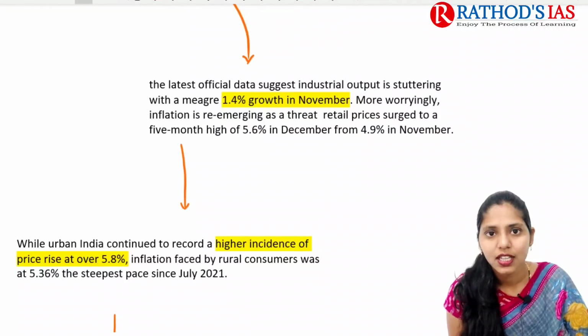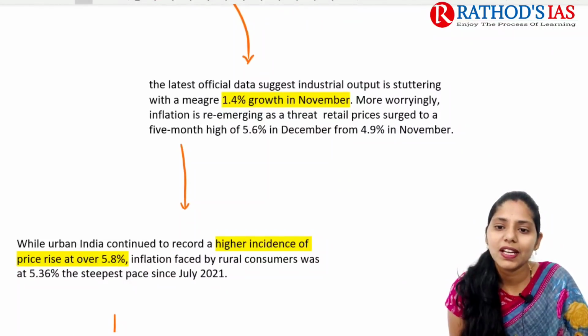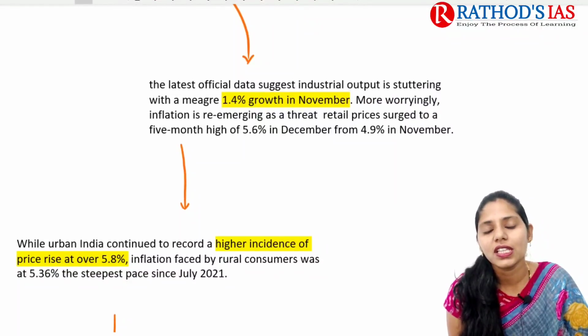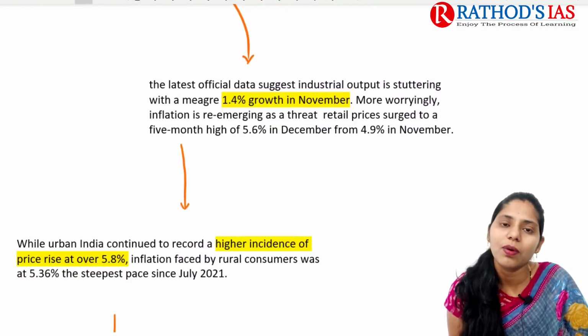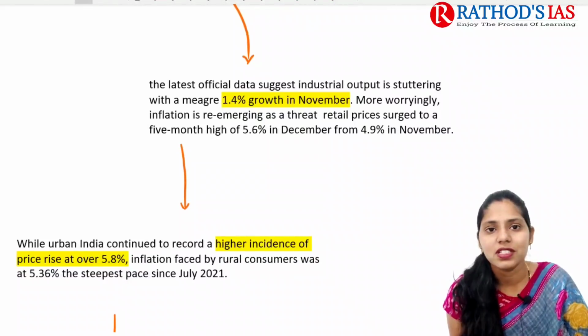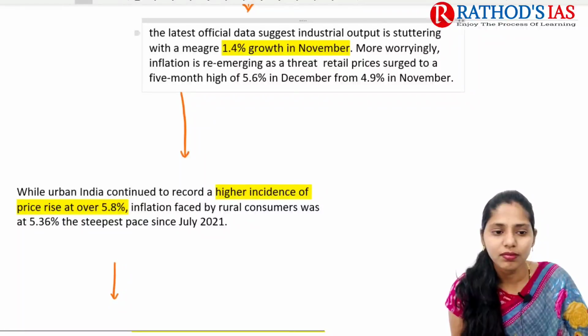The latest official data mainly suggested that industrial output is settling with a meager 1.4% growth in November. But inflation is re-emerging, and there is an increase in retail prices. In December it is 5.6%, but if you see November, it was 4.9%. There is an increase of prices in the market that we can see.